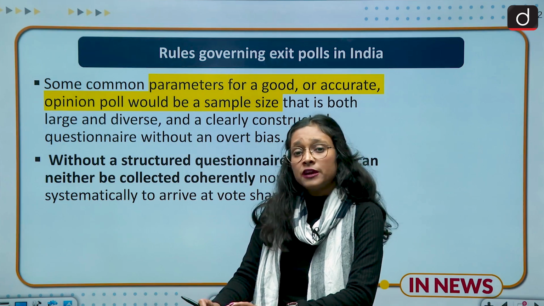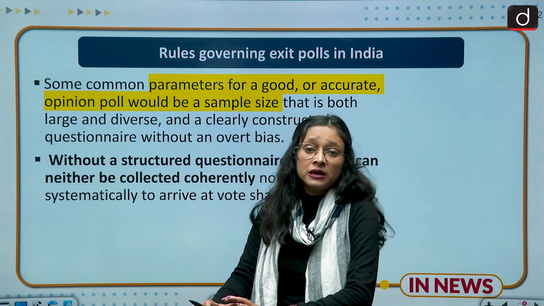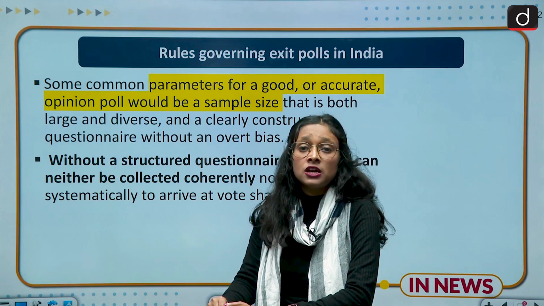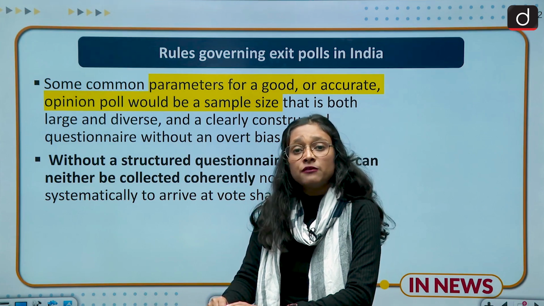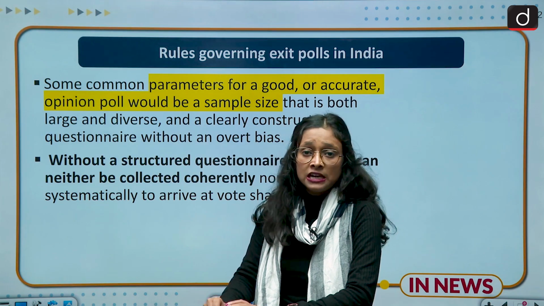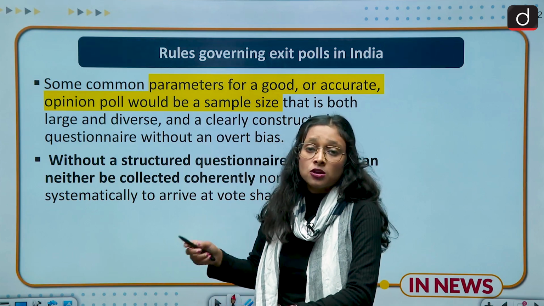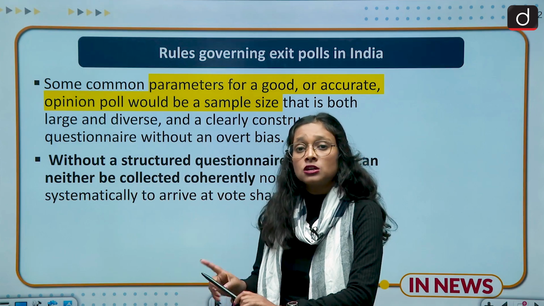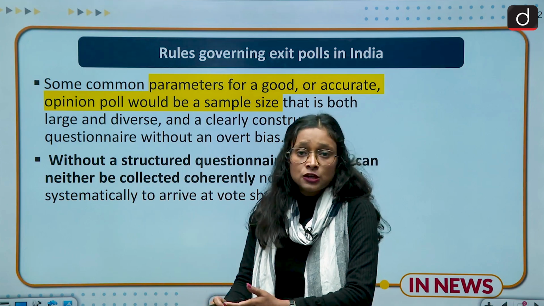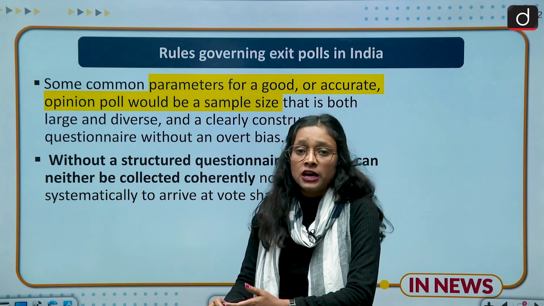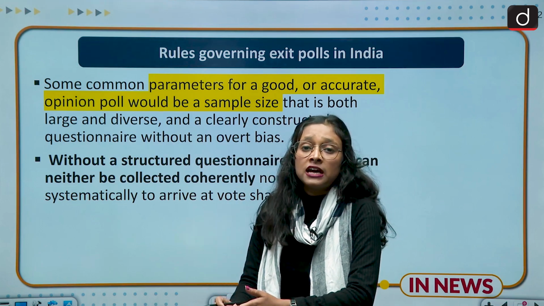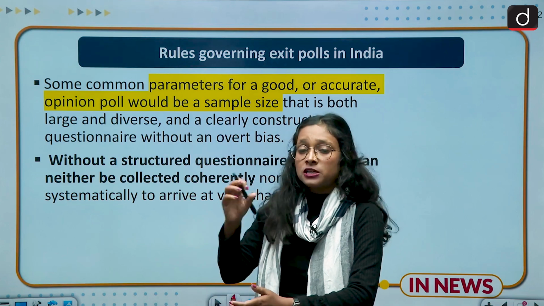Right now many media platforms are conducting exit polls, and we have seen that they are very paid in nature, sponsored by various political parties. It means that a political party is giving sponsorship or money to a particular media. That media is not showing the ground reality, what voters want and in which direction the election is going. They are showing what that exact political party wants.